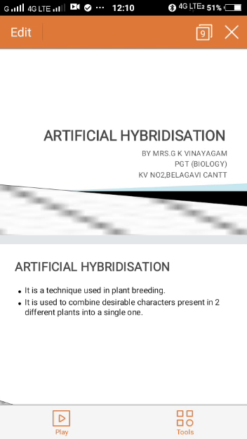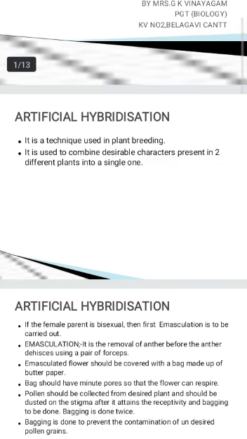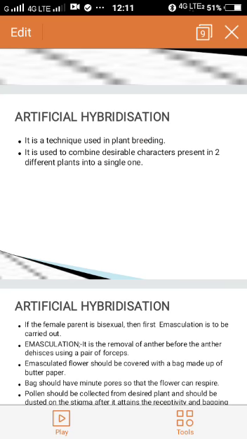So today we will be learning about what is artificial hybridization, and it is a technique mainly used in plant breeding. What is hybridization?